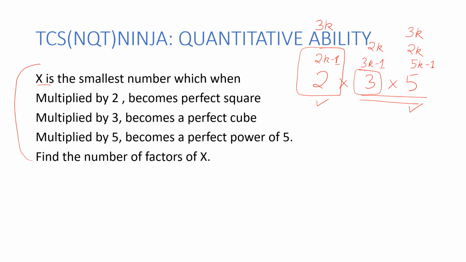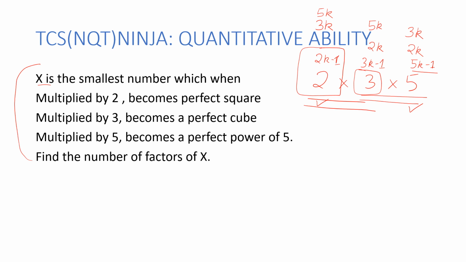Now, with the same logic, I read the third line, it says multiplied by 5, it becomes a perfect power of 5. So I require a 5 over here, but the remaining part was also a power of 5. What does it mean? This 3 is also a power of 5, and this 2 is also a power of 5. Now, let me go step by step.